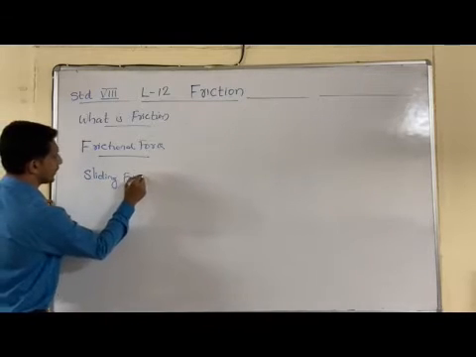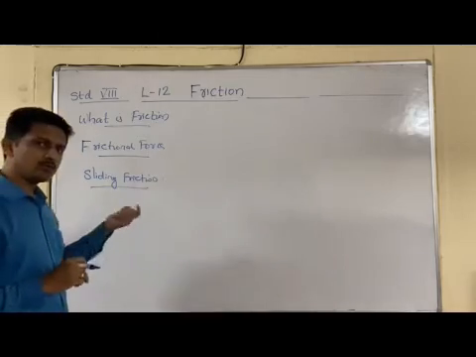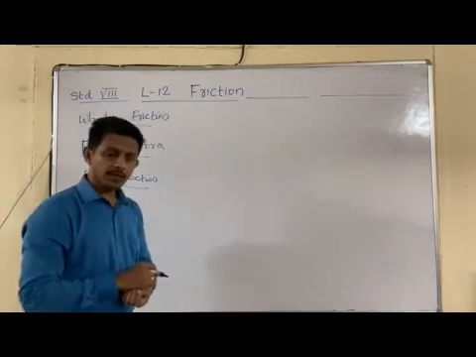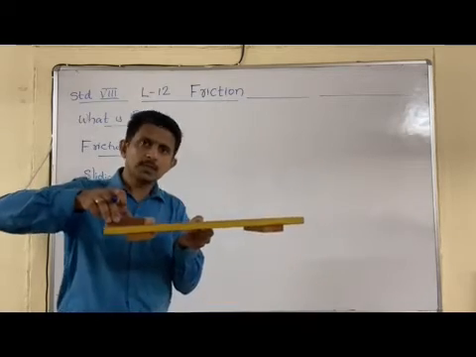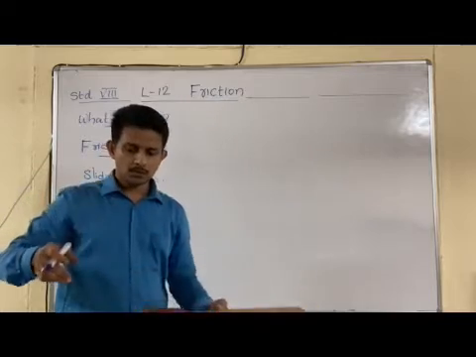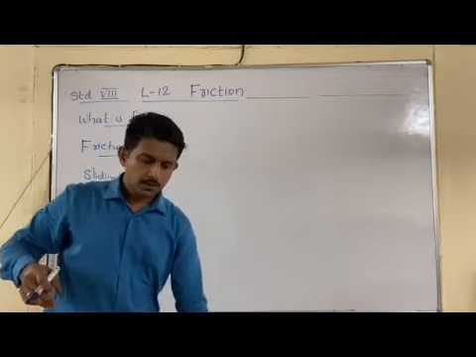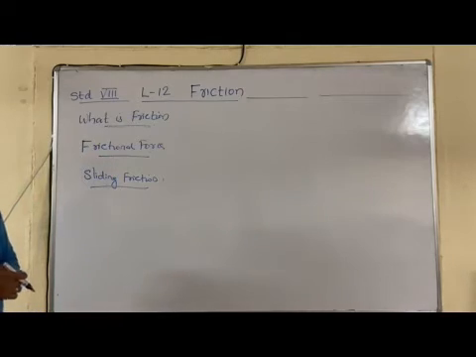Sliding friction. So sliding friction means it is a frictional force acting on an object when the object slides over another surface. Like this, it slides over another surface. So frictional force is acting. Such types of frictional forces are known as sliding friction.